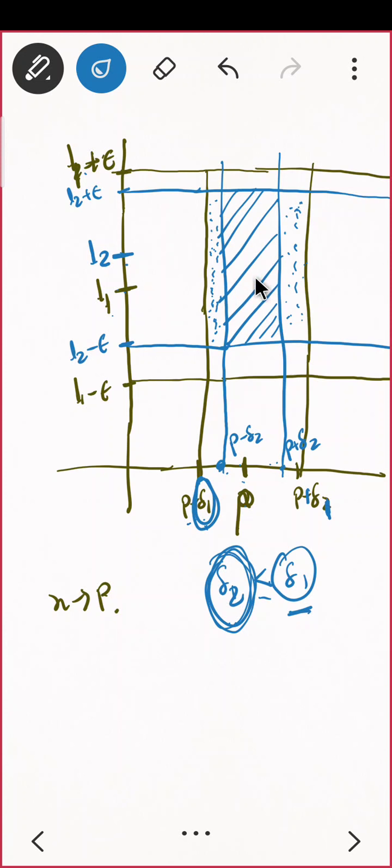Now my question is, I need a delta which should satisfy for both the epsilon bands. Suppose अगर मैंने maximum लिया, suppose if I am taking delta 1, that is maximum, so there are some people जो यहाँ पे हैं, यहाँ पे, even यहाँ पे भी हैं, correct. There are some values of the function which are not satisfied by the second, delta 2 के लिए, because for delta 2 I am having ये band का width is quite small, correct. So there are some which are not satisfying that, so I cannot choose my delta 1 as the final delta which is satisfying for both.